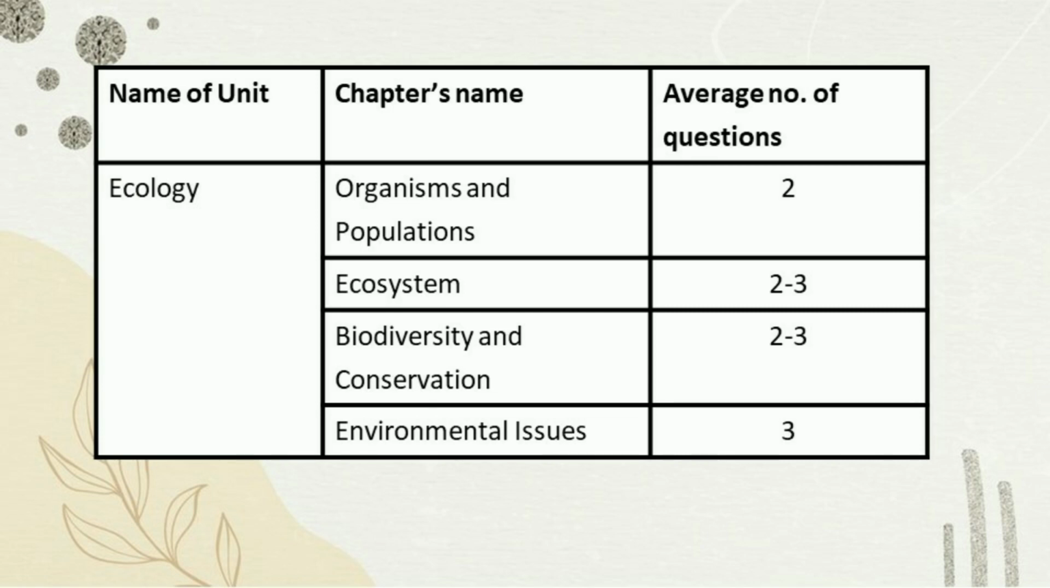This is very, very important. Next, decomposition and ecosystem productivity. Next chapter we have biodiversity and conservation. We get 2 to 3 questions from this chapter, and the important topics are in situ conservation of biodiversity, ex situ conservation of biodiversity, loss of biodiversity, and magnitude of biodiversity. Next chapter is environmental issues. We get around 3 questions from this chapter.